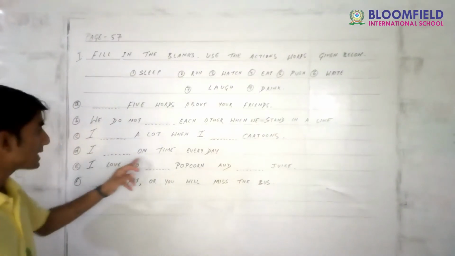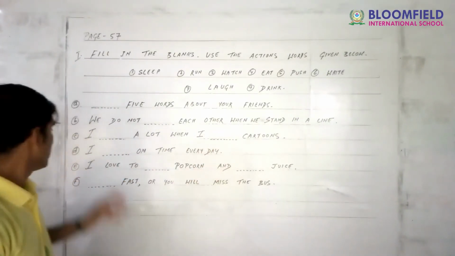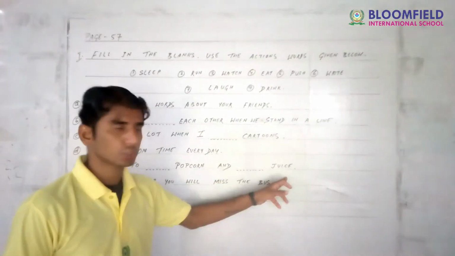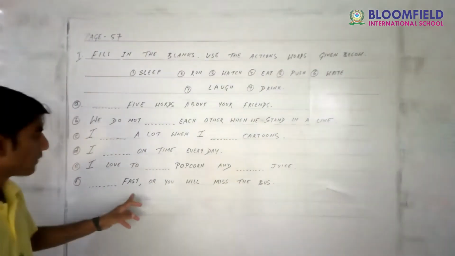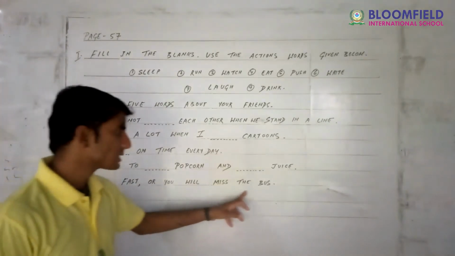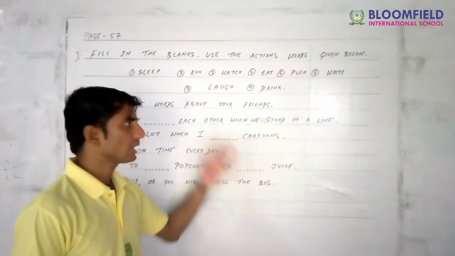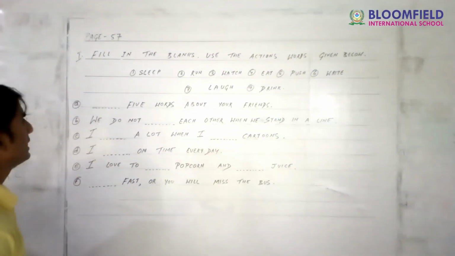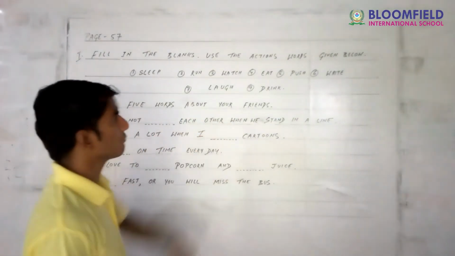I dash on time every day. I love to dash popcorn and dash juice. Dash fast or you will miss the bus. Now come, let's try to fill in the blanks. The first one is dash 5 words about your friends.